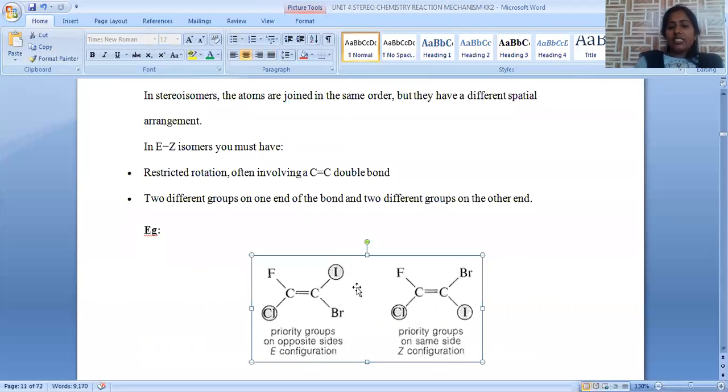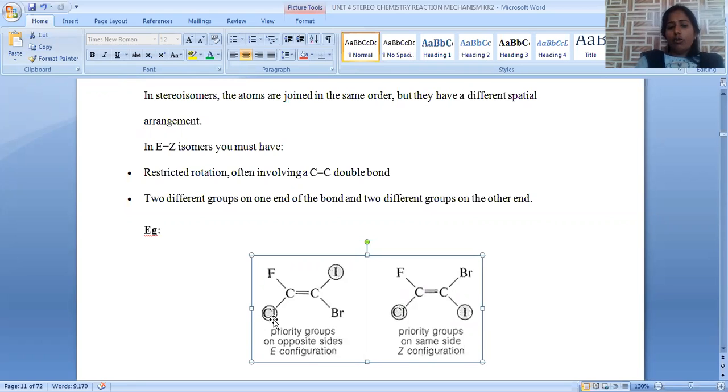So EZ nomenclature is mainly applied to carbon-carbon double bonded compounds having four different functional groups around them. This is a simple example provided here. Around the carbon-carbon double bond, we have fluoro and chloro on the first carbon, and iodo and bromo on the second carbon. We have to give the priority first, and in order to do so we go with their atomic number.